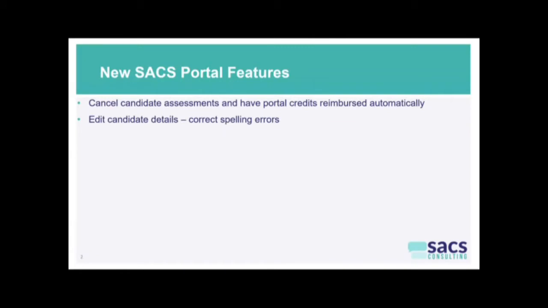You're also able to edit candidate details. So perhaps you've set up a candidate and you've incorrectly spelt their name or their email address. You're able to amend these details within the portal. And you're also able to resend invitation emails to candidates. So should you want to remind them or provide a gentle prompt, you can resend those invitation emails at any stage. Previously, you've had to come to us at SACS to action these types of requests, whereas now you have the ability to do it yourself within the portal.